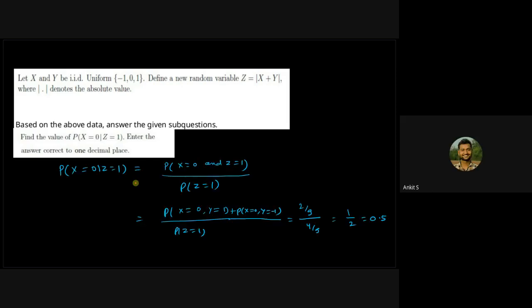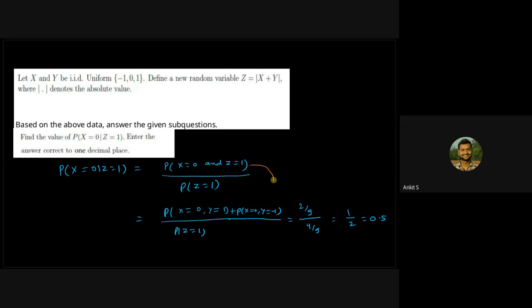We have to find the probability that x takes value 0 given z has taken value 1. We know how to calculate this. On the top, you will have the joint probability, and on the bottom, you will have z equals 1. Here I have written x equals 0 and z equals 1.